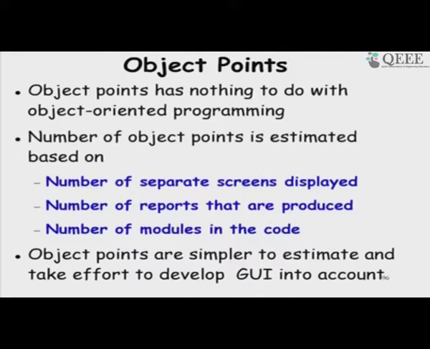Another advantage is that it considers the effort to develop the GUI, whereas in others like function point, we had an indirect way of taking the GUI development effort into account, like the complexity of the input, output, and so on. There we might give an adjustment factor, or classify that as more complex, saying that a sophisticated GUI has to be developed.